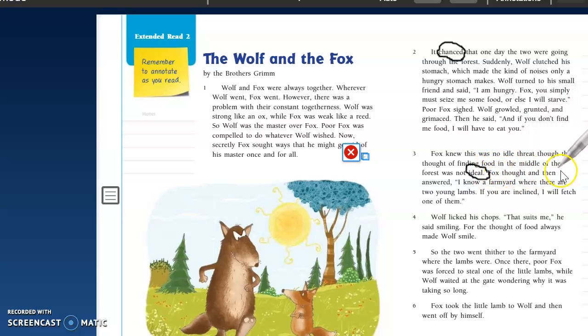It says, "Fox thought and then answered, 'I know a farmyard where there are 2 young lambs. If you are inclined, I will fetch one of them.'" So it sounds like they don't want to find food in the forest. It sounds like they want to go to a farmyard. So what do you think ideal means? Do you think finding food in the forest was easy or hard? Go ahead and read the next slide.